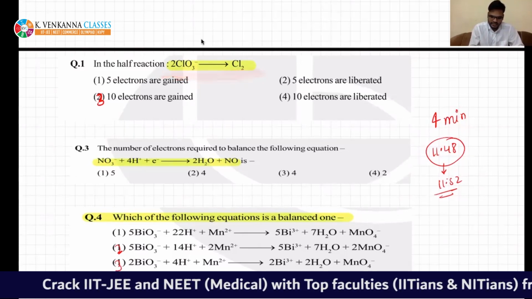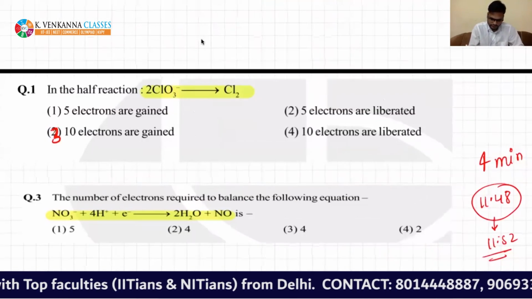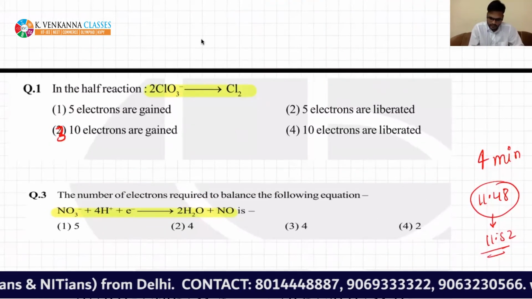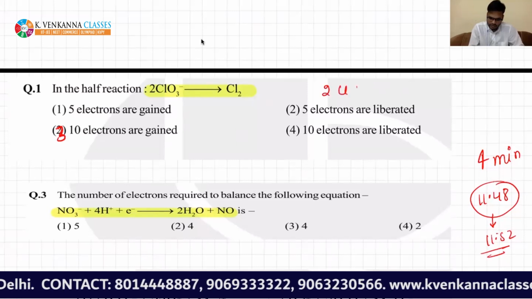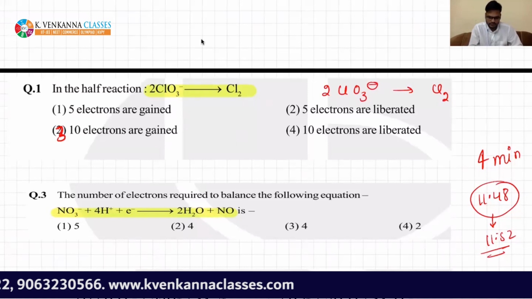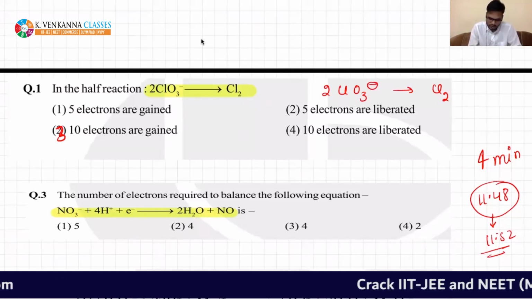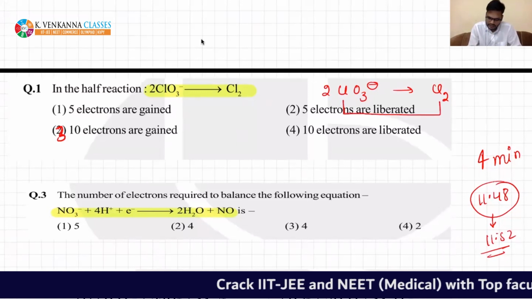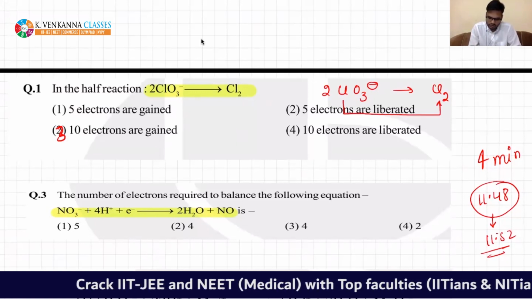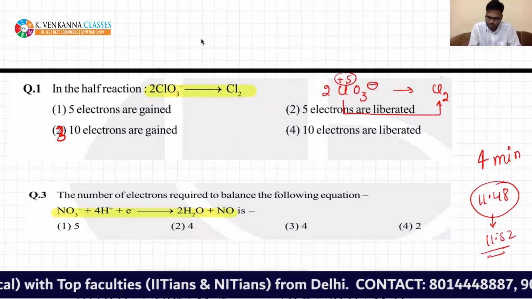In this case, if you want to identify, they are asking 2ClO3 minus gives Cl2. If you check, chlorine is going from +5 to 0.